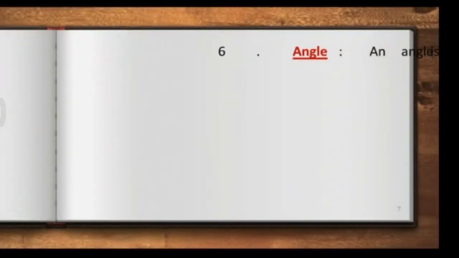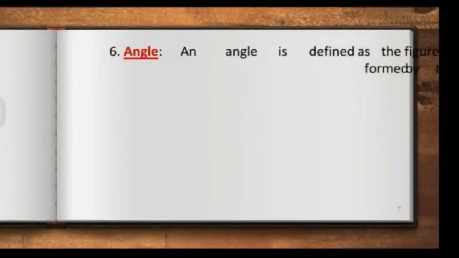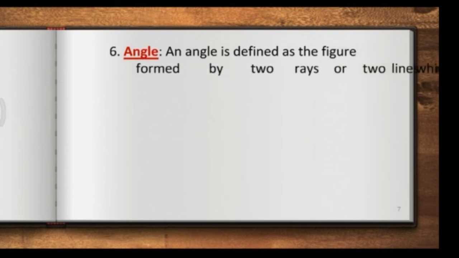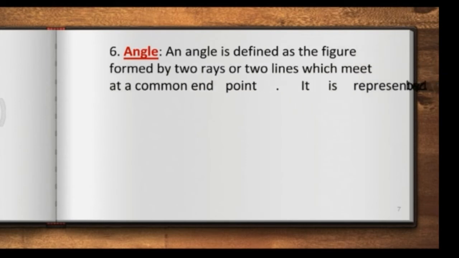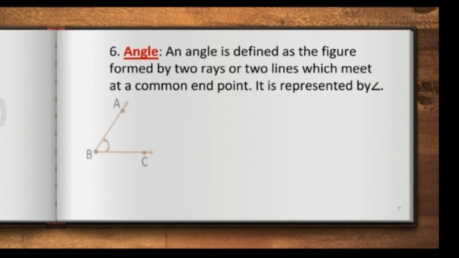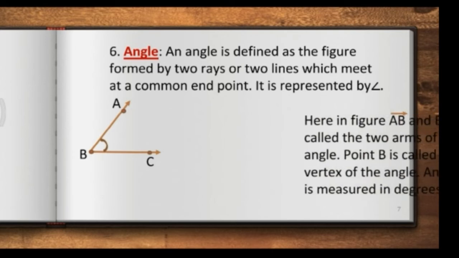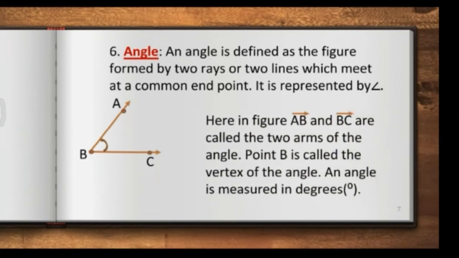The next point we are going to learn is about angle. What is an angle? An angle is defined as a figure formed by two rays or two lines which have a common endpoint. It is represented by the symbol angle. Now can you see the figure? Angle ABC. Here AB and BC are called the two arms of the angle.